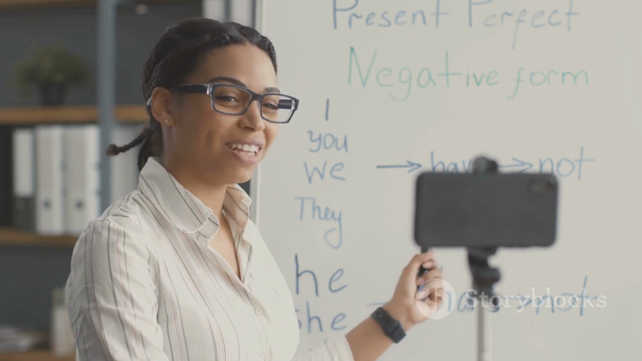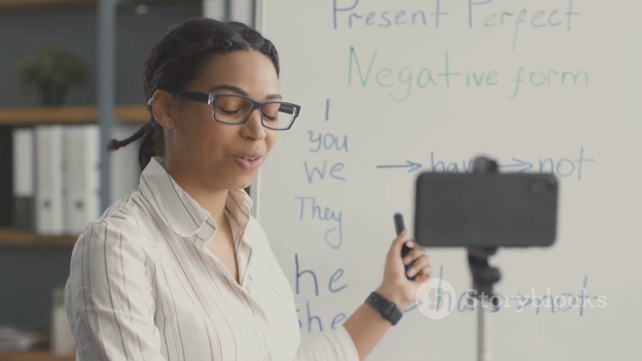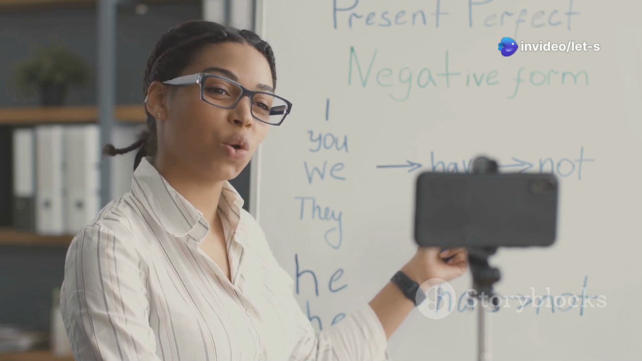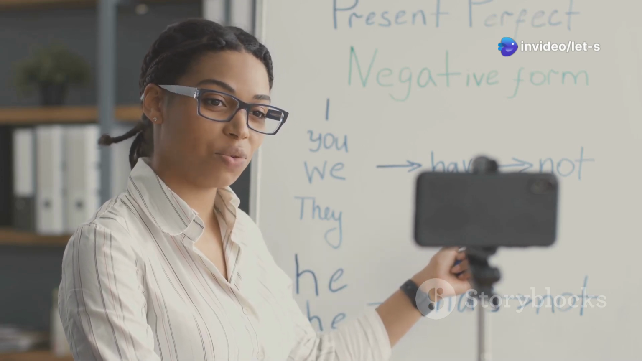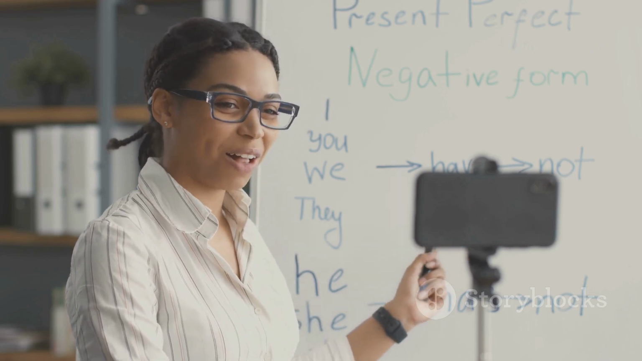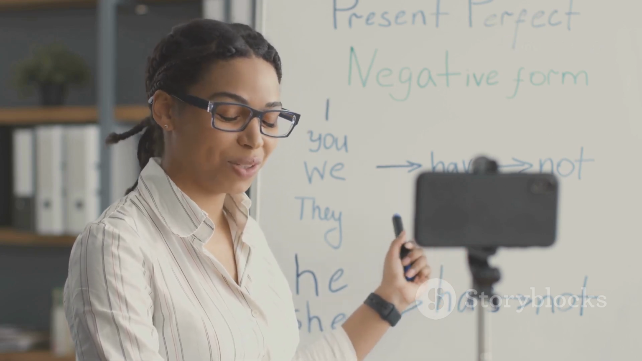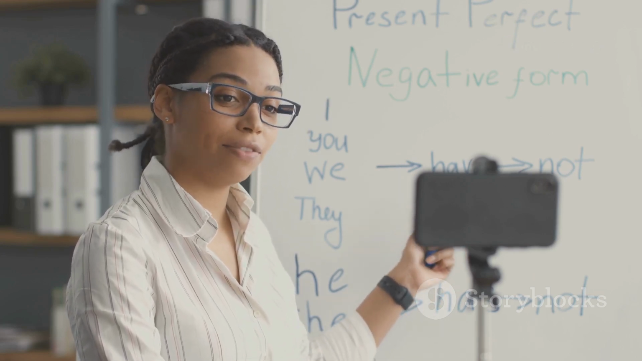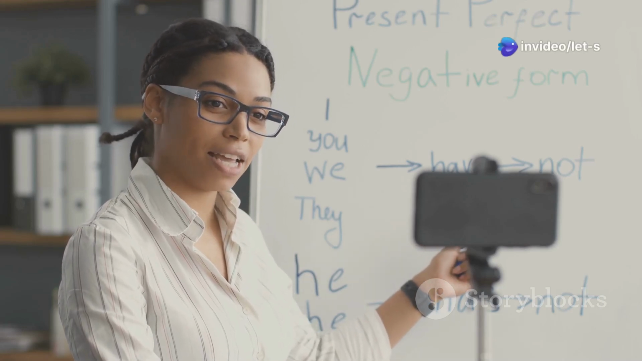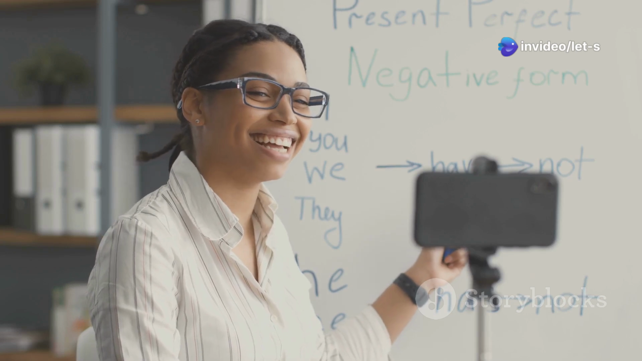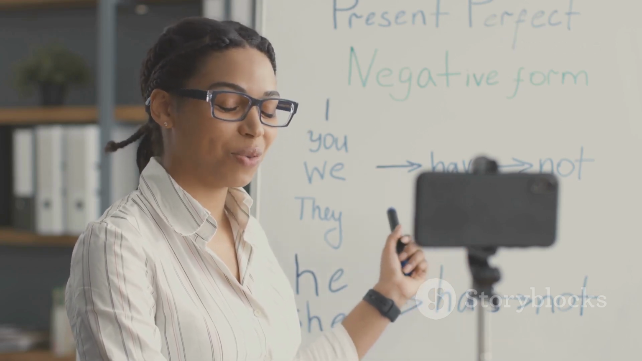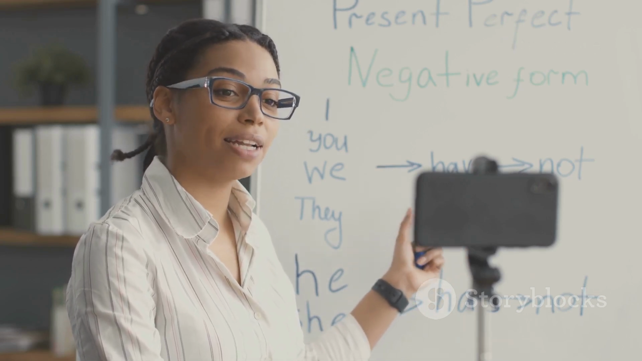One key use of the present perfect tense is to talk about actions that happened at an unspecified time before now. This tense is unique because it bridges the past and the present, creating a sense of continuity. Unlike the simple past tense, which pinpoints a specific moment in time, the present perfect tense leaves the exact timing of the action open to interpretation. This can be particularly useful in conversations where the focus is on the experience or the result of an action rather than the time it occurred.